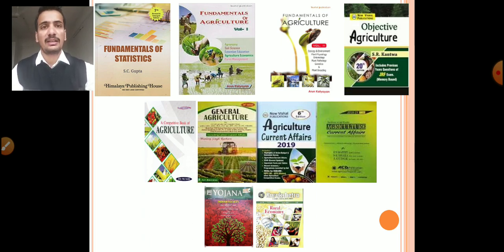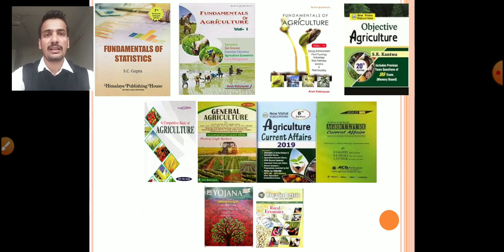But for general agriculture, firstly read volume 1 and volume 2 by Arun Katyayan, then go for Objective Agriculture by S.R. Kantwa.